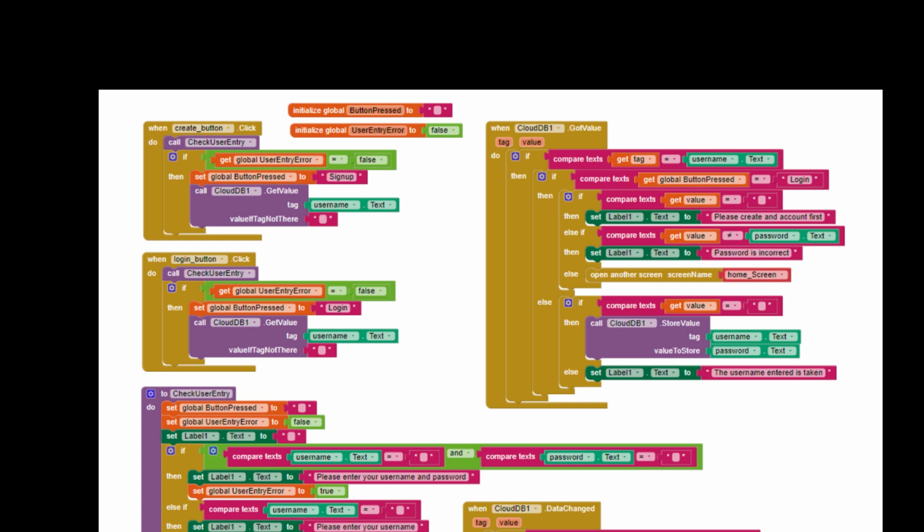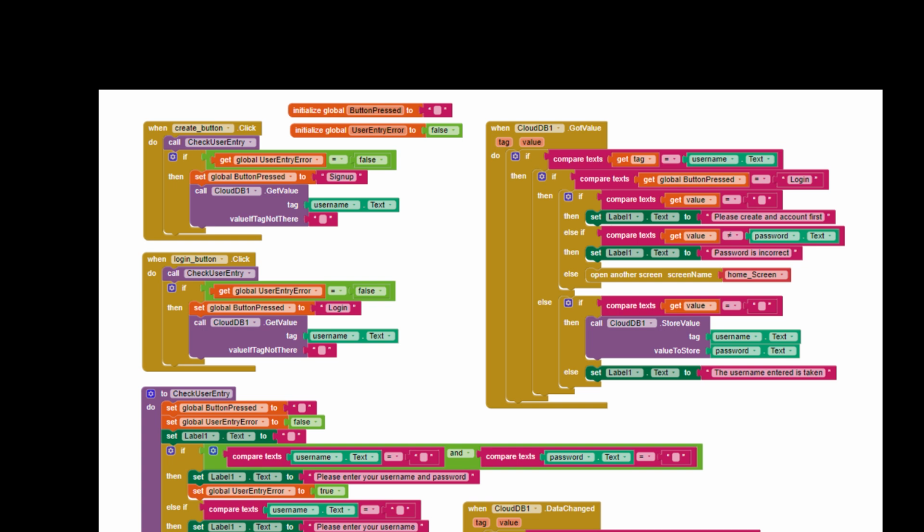And from here, it will set the button press value in the global variable to log in, which means that the user is trying to log in, and it will retrieve the value of username from CloudDB. And to make sure that the items entered actually match the ones in CloudDB, we use when CloudDB1.get value.